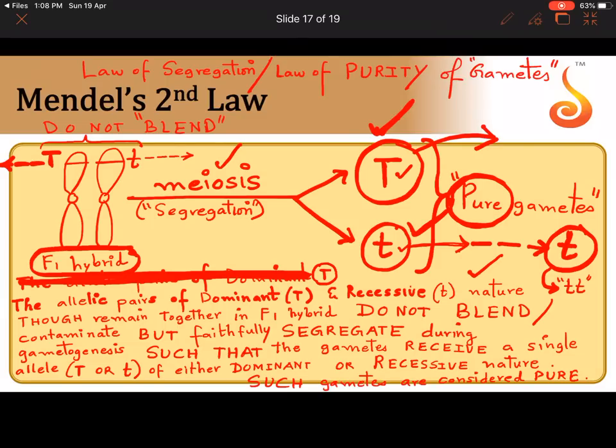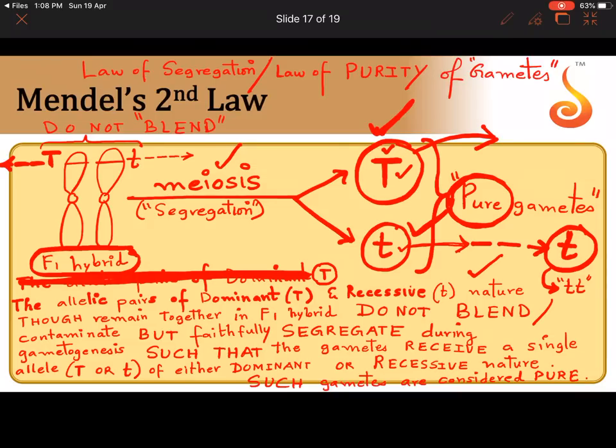That's the reason why, all of you please remember, in the F1 generation Mendel saw all the plants were tall, but suddenly in the F2 generation the dwarfness reappeared. Now you know the reason why the dwarfness reappeared. That is because the F1 hybrid is producing gametes of two types, that is with either the dominant T or the recessive t.